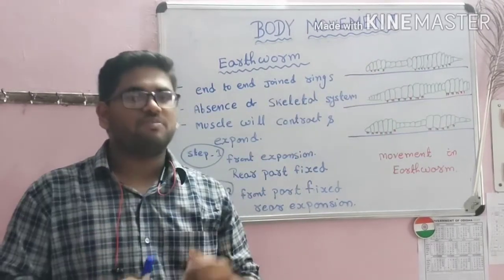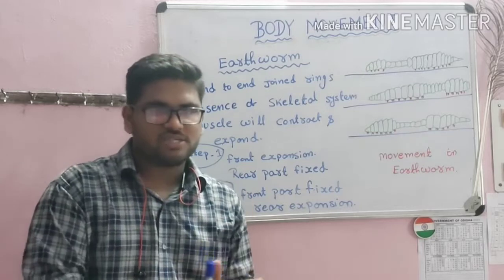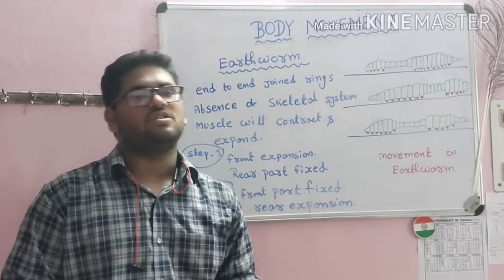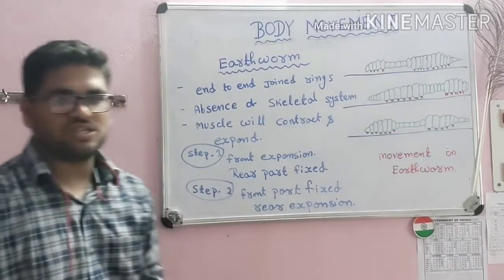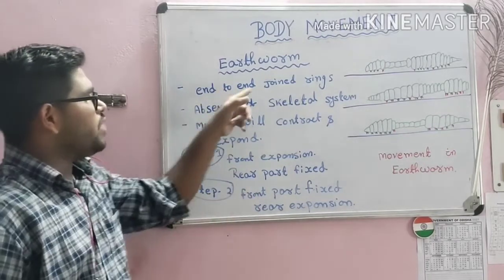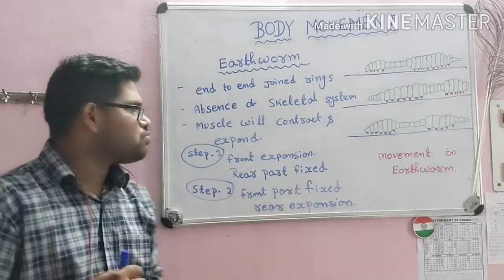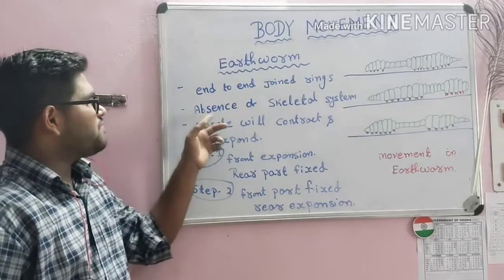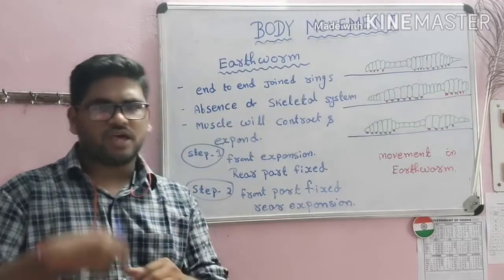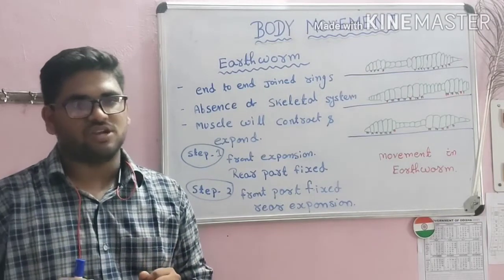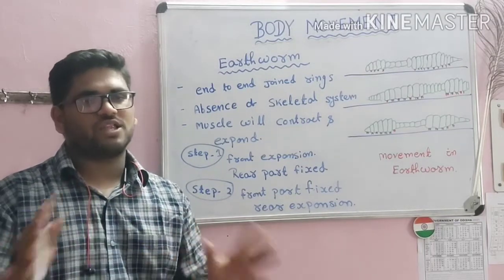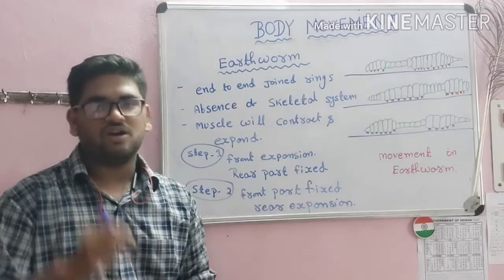So with the help of these muscles, or the contraction and relaxation process of these muscles, the earthworm starts moving from one place to another place. Let's discuss these points. End-to-end joint rings are present in the earthworm. The second point, absence of skeletal system. As I have already told you, the earthworm doesn't have any bony structure, so there is no skeletal system present inside the earthworm.